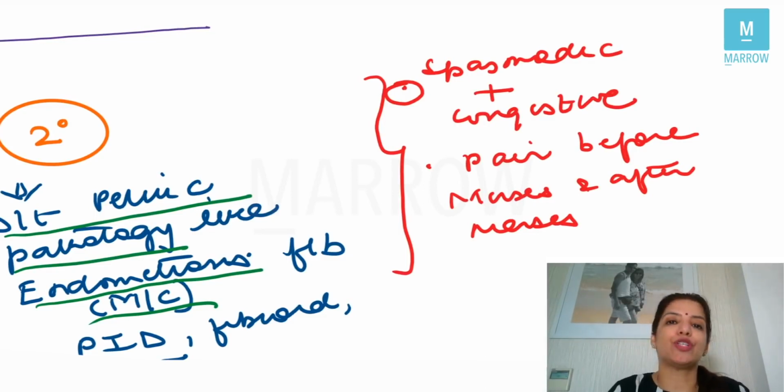Management for secondary dysmenorrhea is that you have to treat the underlying cause. If the underlying cause is endometriosis, you have to treat endometriosis. If the underlying cause is fibroid, you have to treat the fibroid. So that is pain at the time of menstruation.